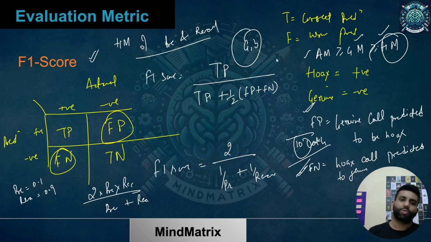So the F1 score, you can see this formula as well as this formula as well as this formula. This is the harmonic mean of precision and recall. And we have seen all the cases over here, when precision is important, when recall is important, when F1 score can be important. With respect to the F1 score, I was asked about it in my interview as well. So you should know the scenario, and you should be able to understand what the false positive is, what the false negative is, and what the cost associated with each one of these is. I hope this is clear.